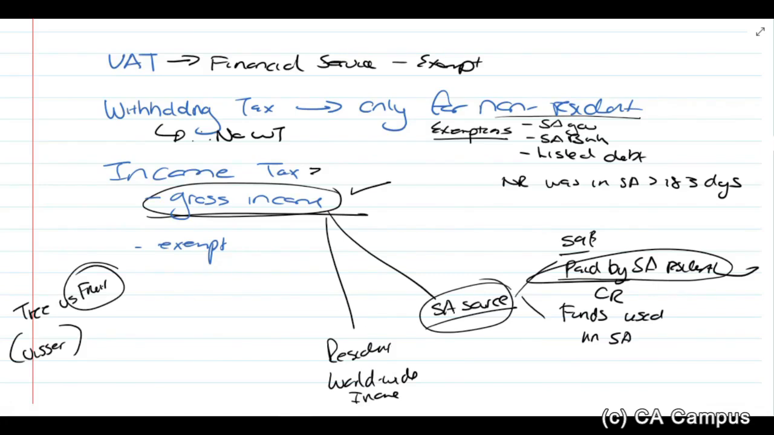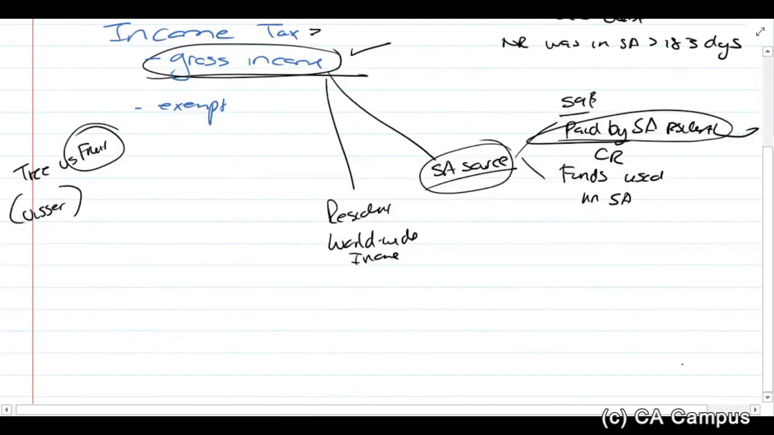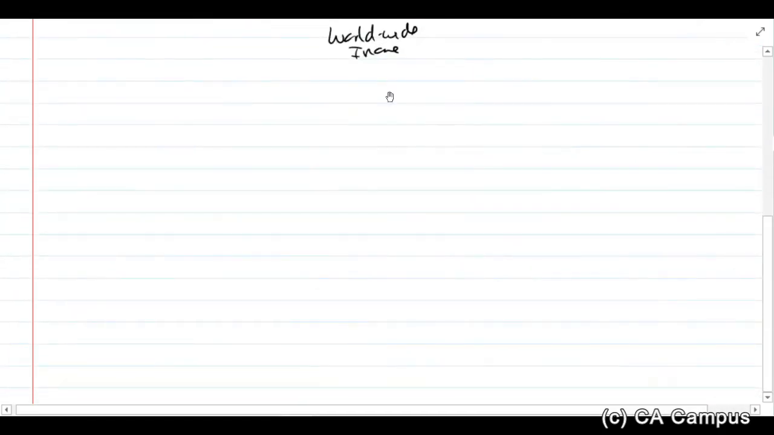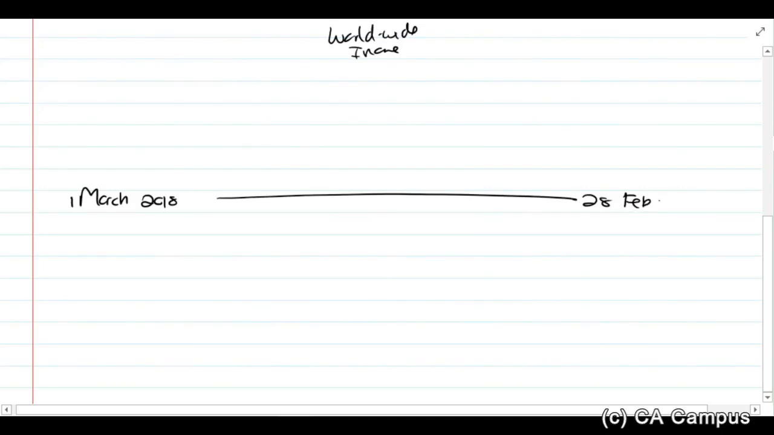Okay, now let's talk about this. 1 March 2018 to 28 February 2019. And over here is 15 November 2018. This is 260 days. And the rest is obviously the balance, 105 days.